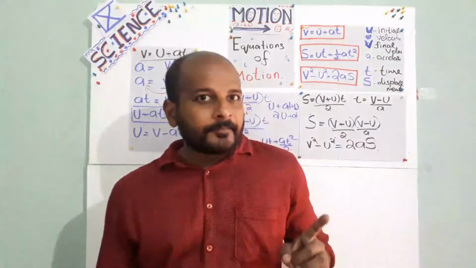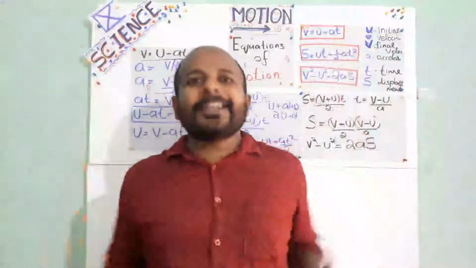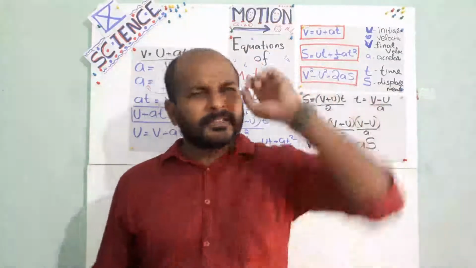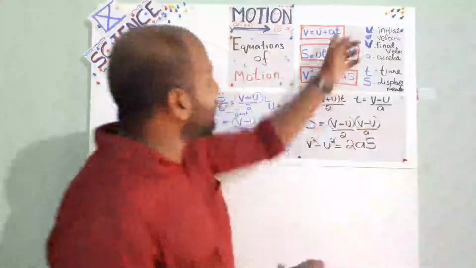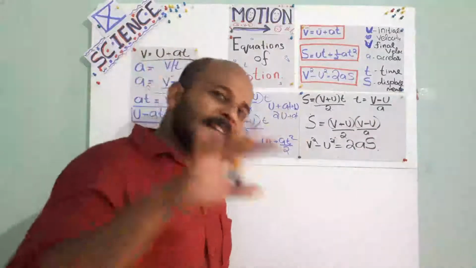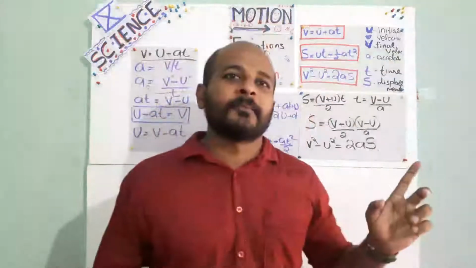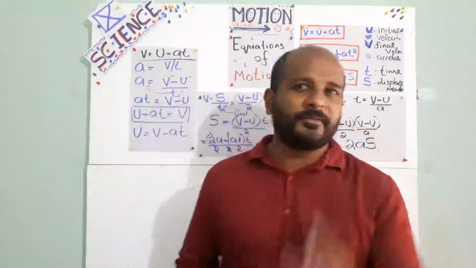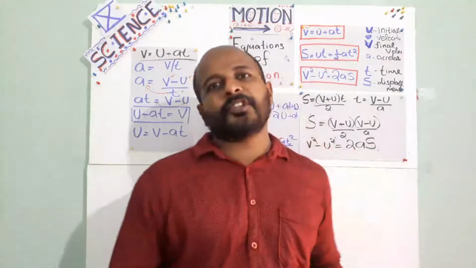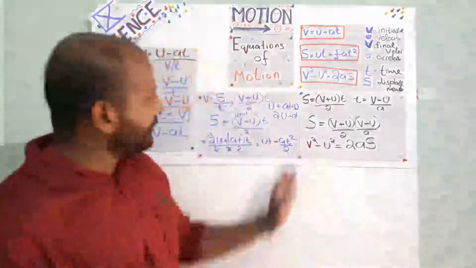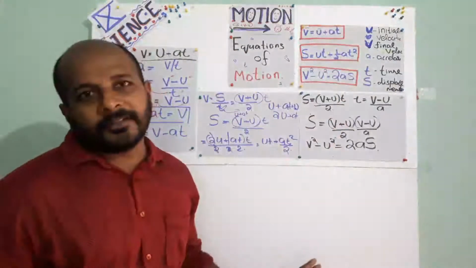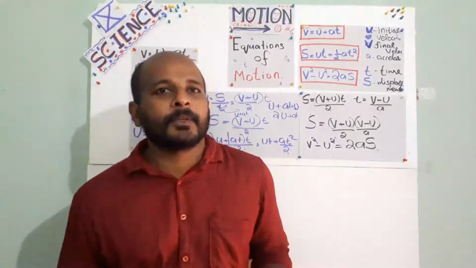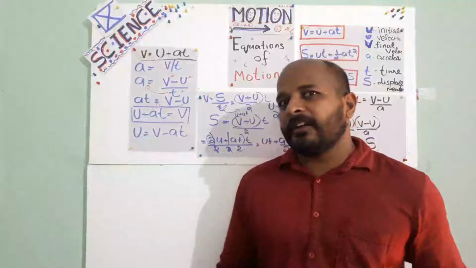In that graph, if we take the area, the entire area gives us the value of displacement. The same application we have done, and we have derived these 3 equations. Actually we are deriving these 3 equations from that graph. If I tell that graph the first time, you won't understand, because graphical derivation is a bit difficult. But it's a very important question for the exam. If you know this derivation, you already know these equations, and automatically you will know how to substitute in the graph. So that we will study in detail in the next class.